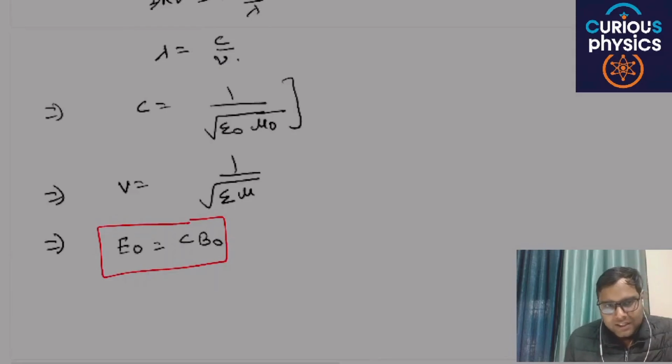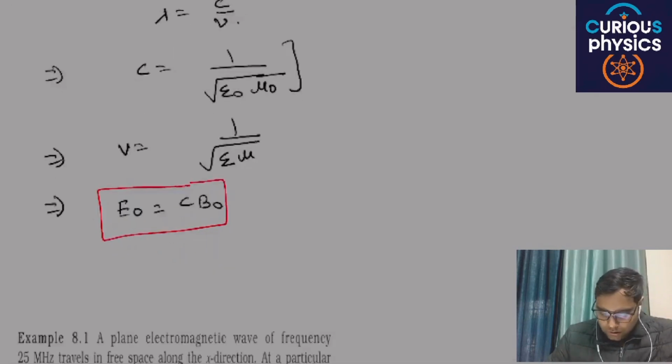C is the speed of light, B naught is the amplitude of the magnetic field, and E naught is the amplitude of the electric field, or maximum value of electric field. Are you able to understand my point or not?